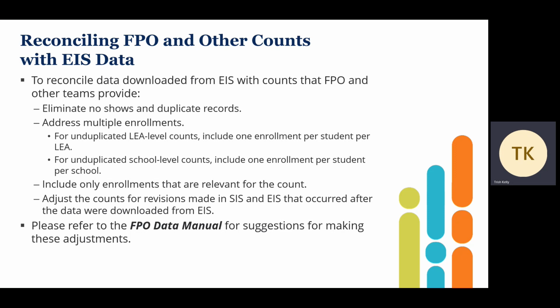And then as your final adjustment, you'll have to take into account that any revisions made in SIS and EIS after the data were downloaded from EIS will not be reflected in the counts. For suggestions on how to make these changes, please consult the FPO data manual.